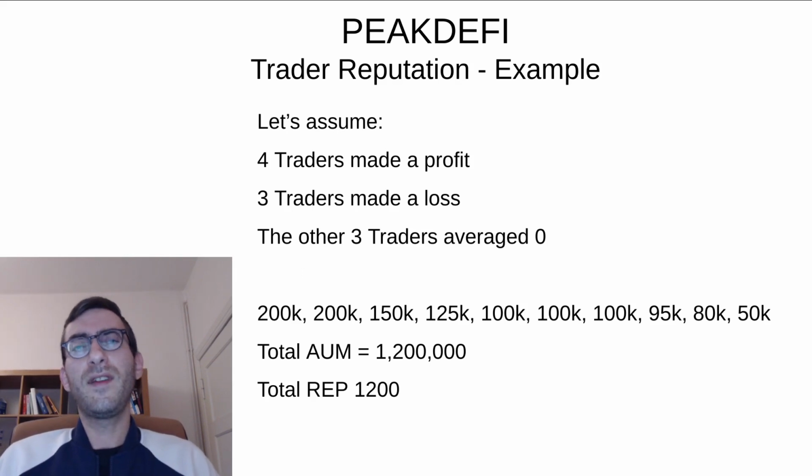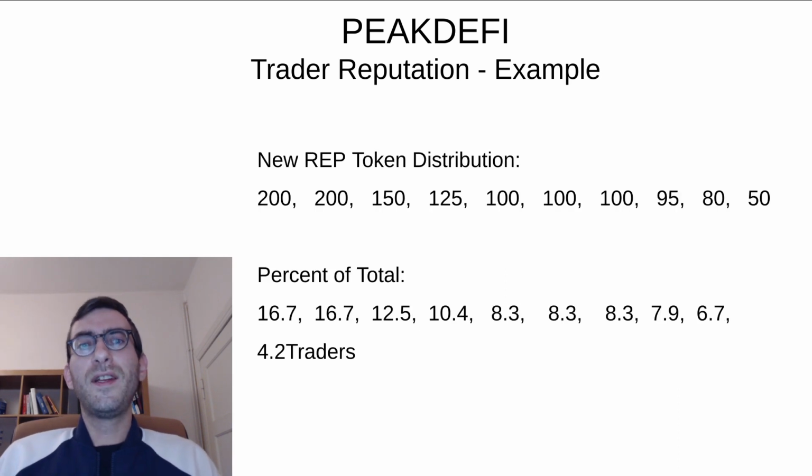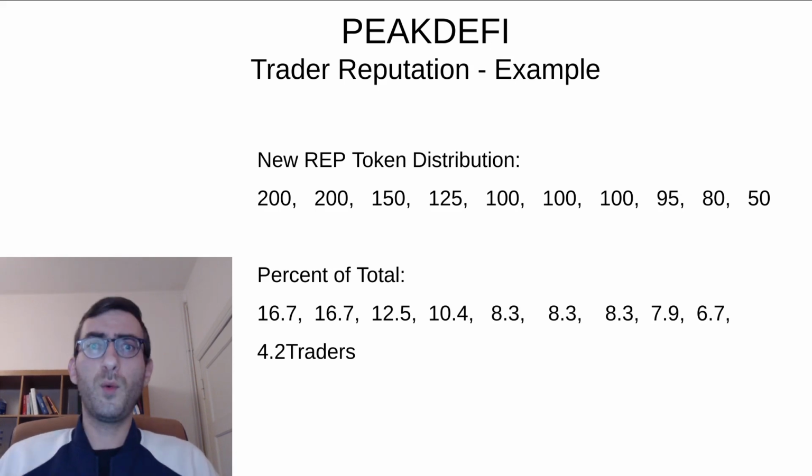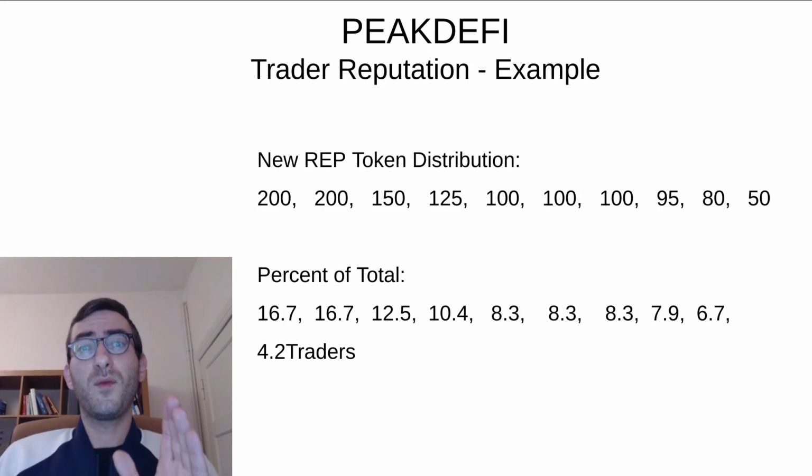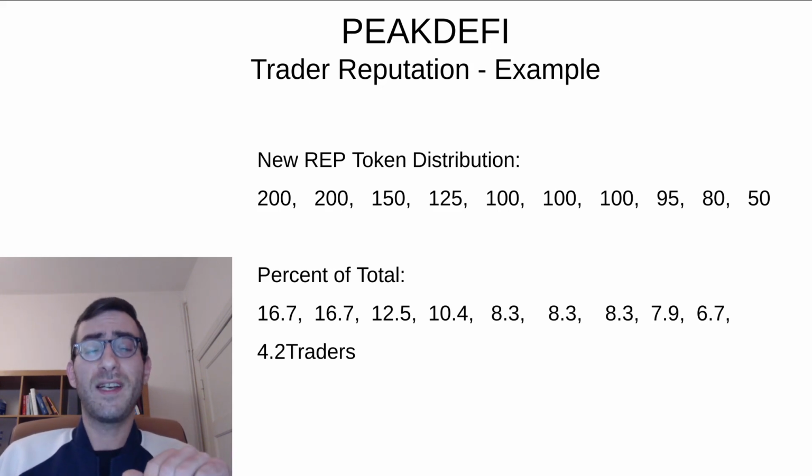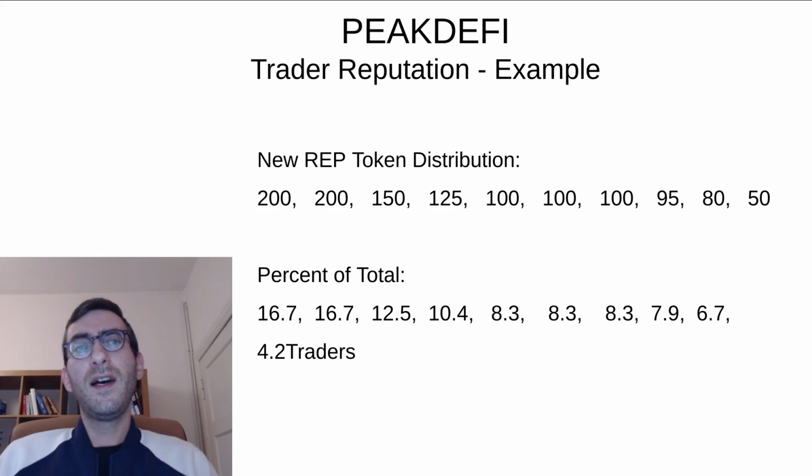So basically the amount of money that a reputation token represents stays constant, but we increase or decrease the amount of reputation tokens. Now, the new distribution of reputation tokens in these 10 traders. That has been just 100 everywhere, so everybody got the same. And this is simplified, by the way. If a trader makes a 50% loss, he will actually lose more than 50% of his reputation tokens.